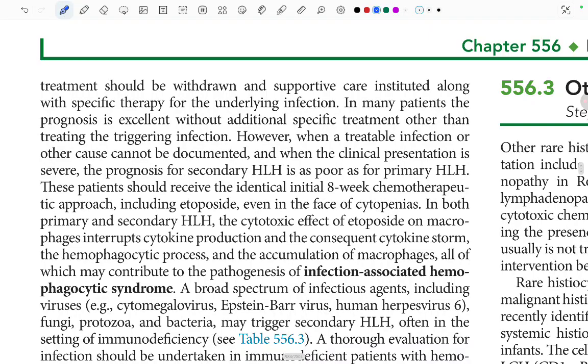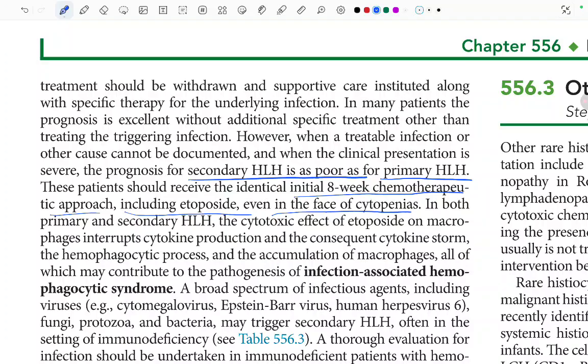In many patients, the prognosis is excellent without any specific treatment other than for the triggering infection. However, when a treatable infection or other causes cannot be documented, or when the clinical presentation is severe, the prognosis of secondary HLH is poor, as for the primary HLH. These patients should receive an identical initial 8-week chemotherapeutic approach, including etoposide, even in the face of cytopenias.